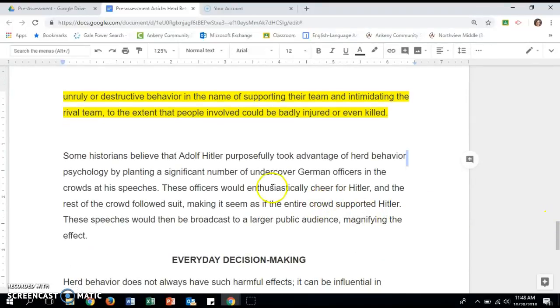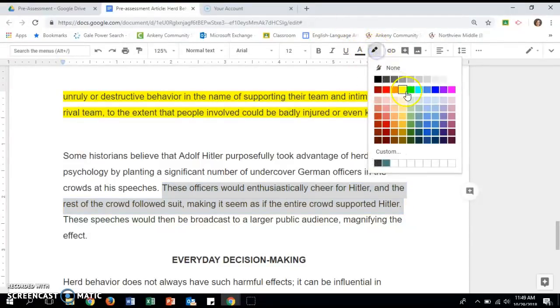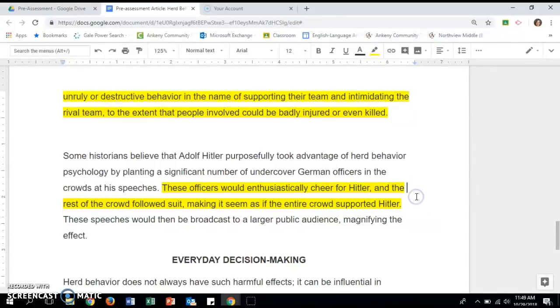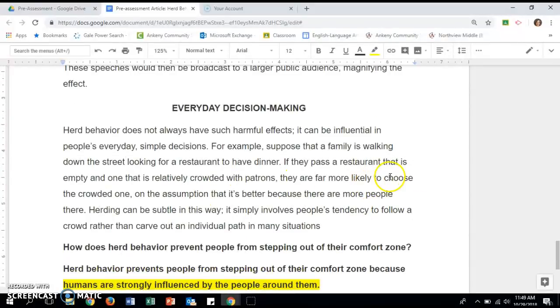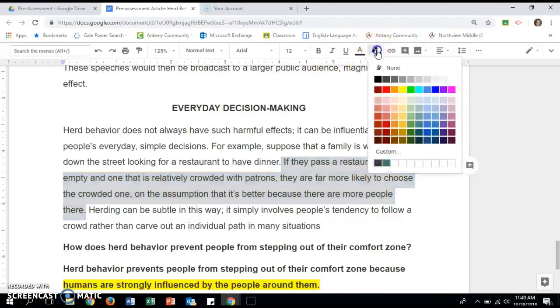And then I think this evidence right here would be a good example that would support how people are influenced by people around them, because it shows how when Hitler put some of his officers in the crowd and they cheered for Hitler, then it got everyone else around them to cheer. This last part, everyday decision making, this part right here about how they're kind of making their decision based on the crowd would fit.